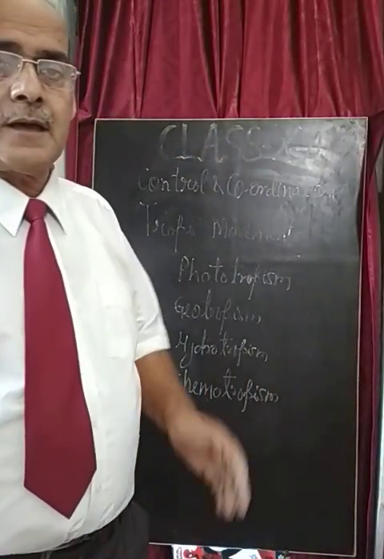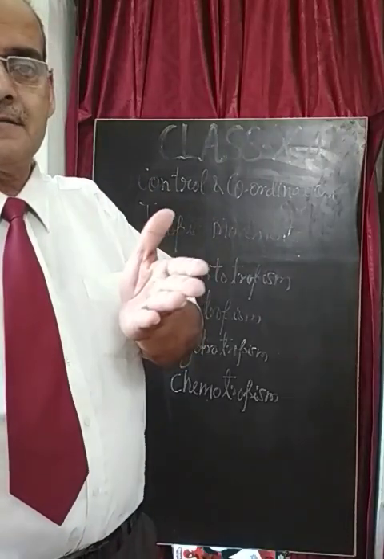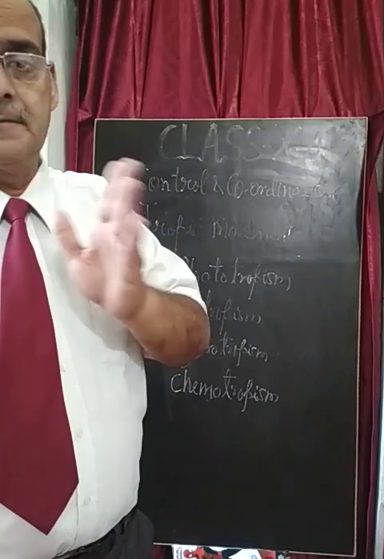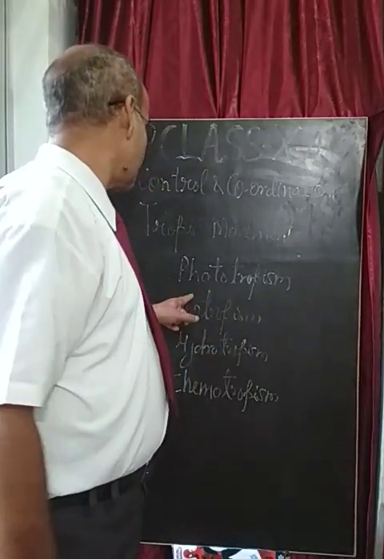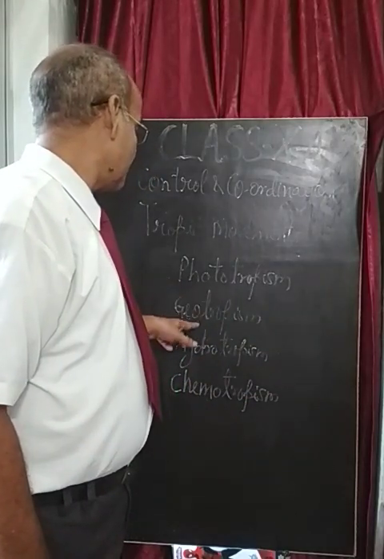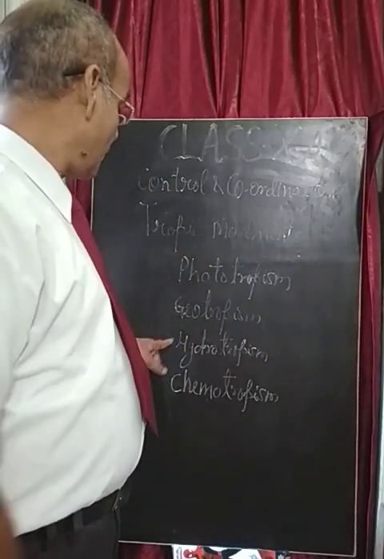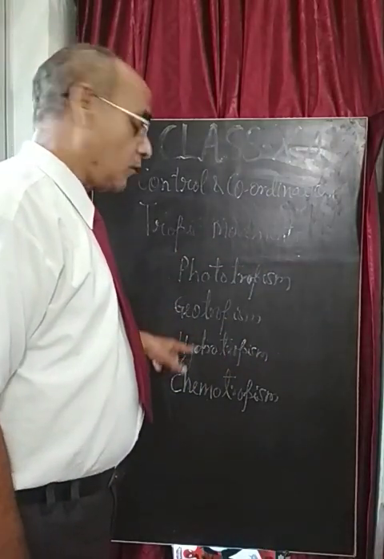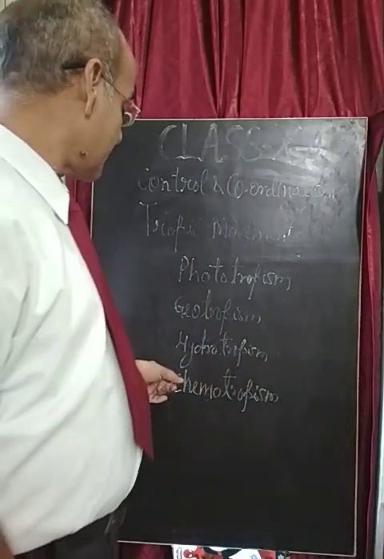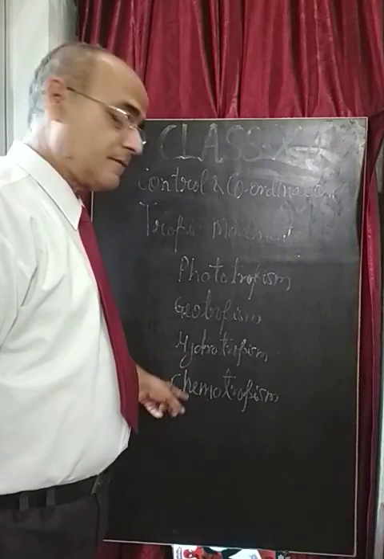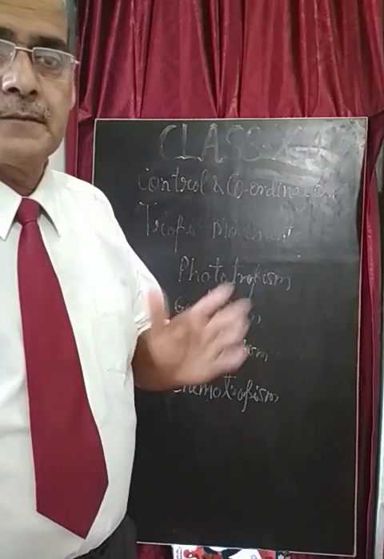The response of the plant parts towards the light is called phototropism. The response of the plant parts towards the gravity of the earth is geotropism. The response of the plant parts towards water is hydrotropism. The response of the plant parts towards certain chemicals or hormones is called chemotropism.